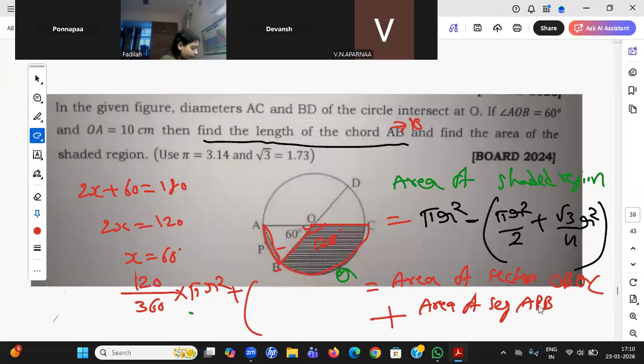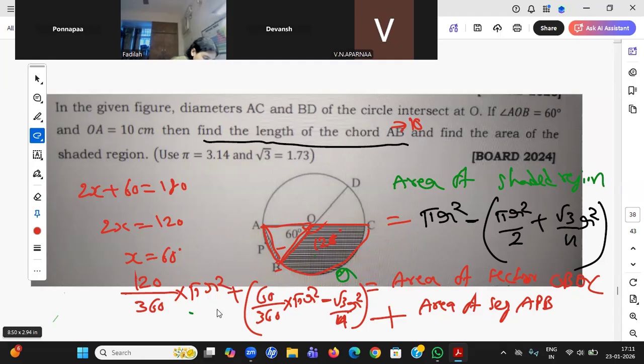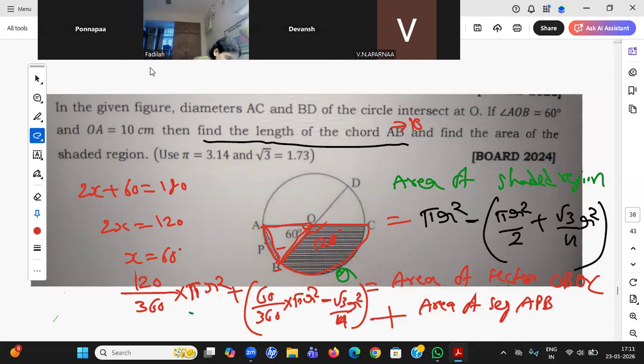What is area of segment? We don't have area of segment formula. We will find the total sector, which is 60 by 360 into pi r square, minus, we will subtract this triangle, root 3 by 4 r square, because the triangle is equilateral. Okay, so you see, student, area of sector is theta by 360 into pi r square. Okay, so in this small group of 7-8 members, you got two ideas. Okay, so Fadila, any third idea?